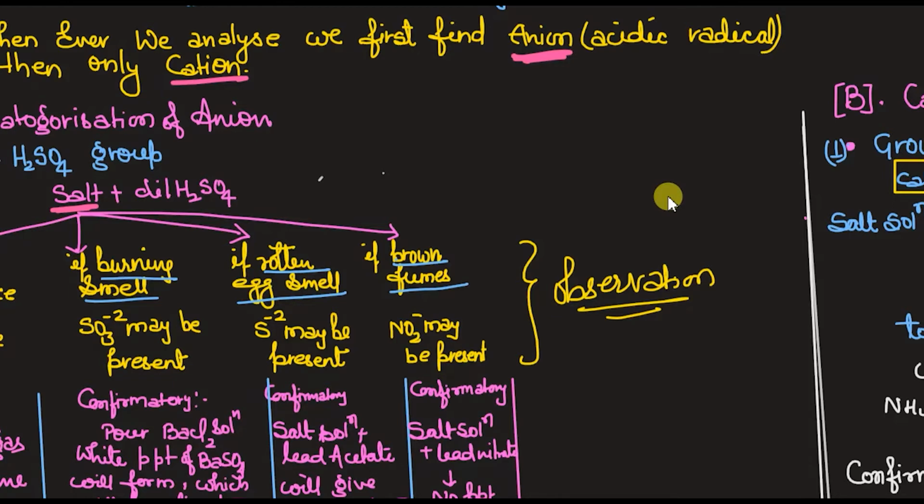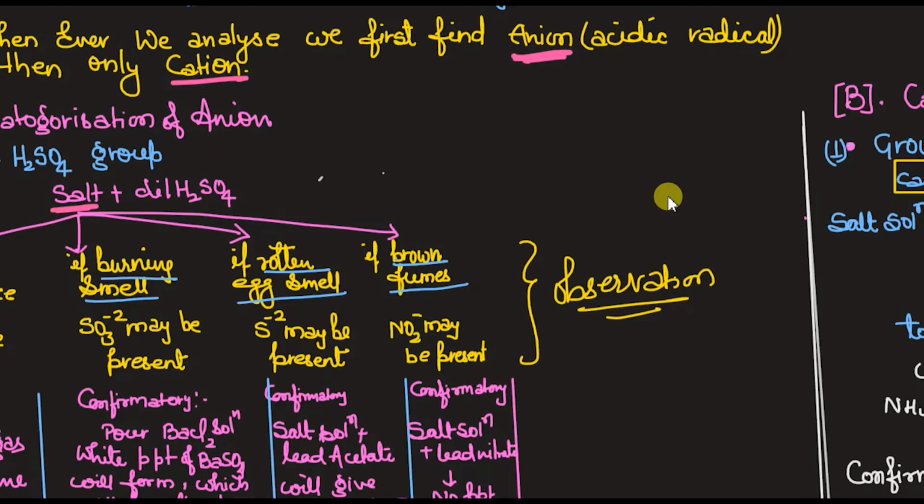So which anion is present? Carbonate, CO3 2-. If the question is asked, this carbonate may be present due to evolution of which gas, you'll say carbon dioxide. I hope it is clear. So if brisk effervescence is coming out, you can say this may be the carbonate ion. And if you observe this, then you have to do the confirmatory test.